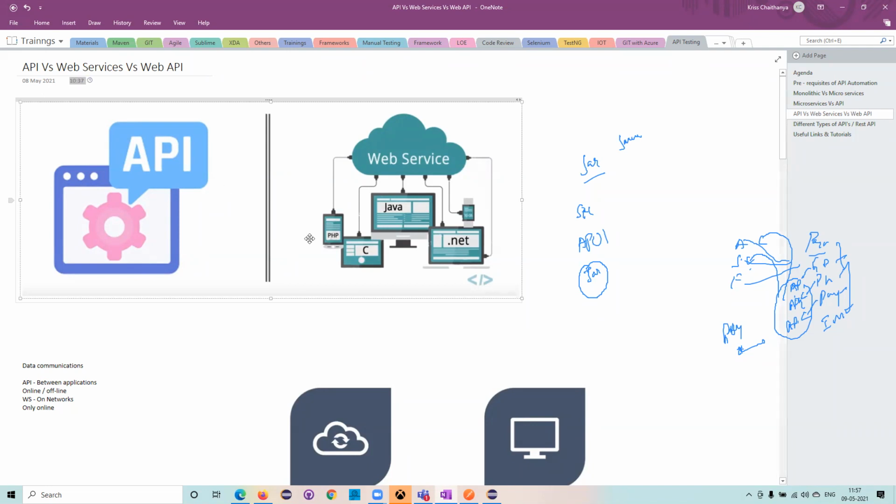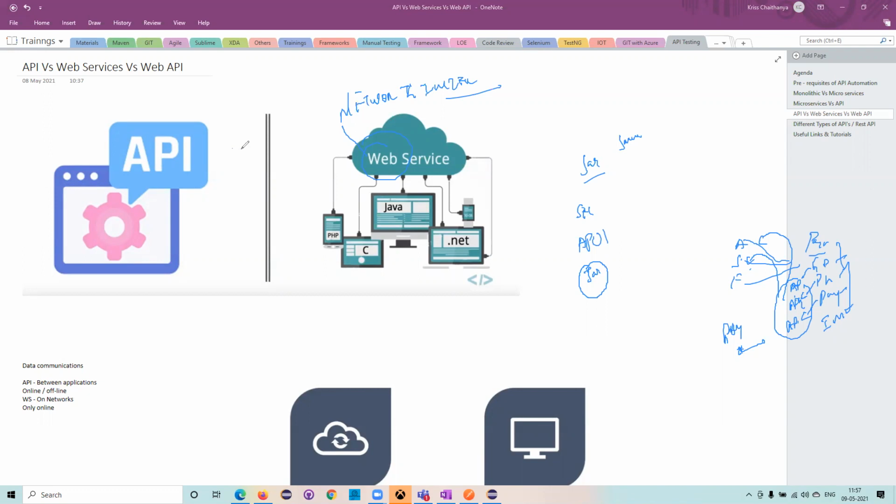Now these APIs can be used offline or online. But web services, as the name itself suggests, the web means it will work only on the network, which is the internet. So that is the basic difference between an API and web services. We do have other differences also, and I'll talk about those, but you should understand this basic difference. Both APIs and web services are used for data communication.